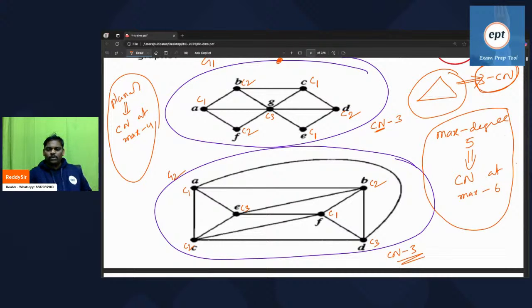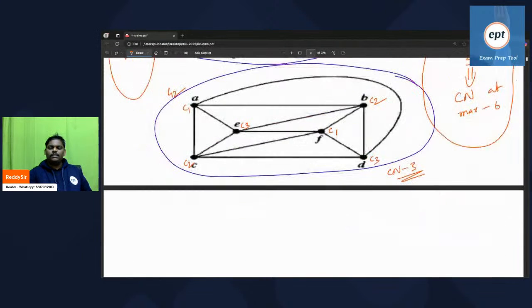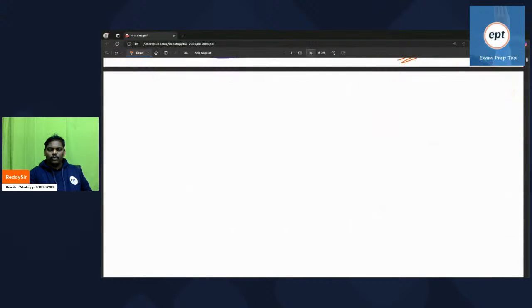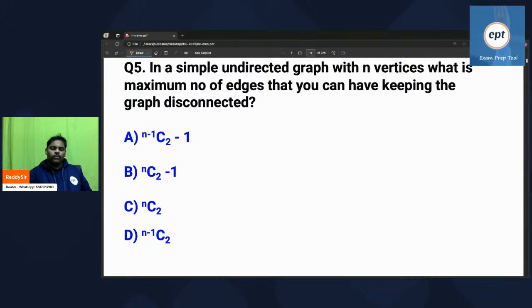Now let's go to next one. Chromatic number is undecidable. Yeah, let's move to next problem. Can you try this?